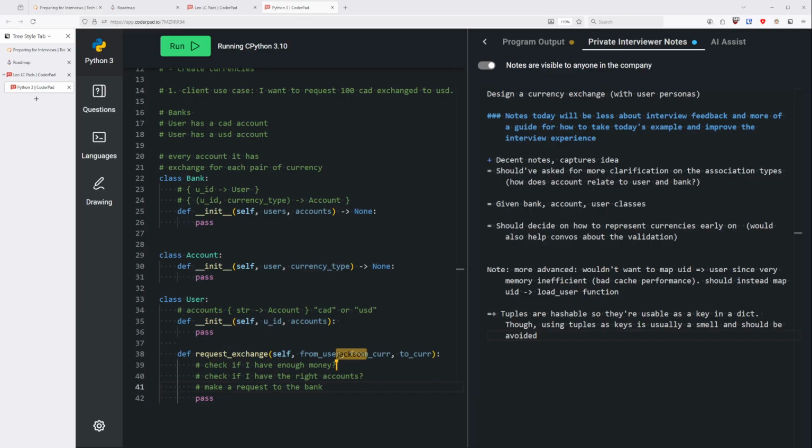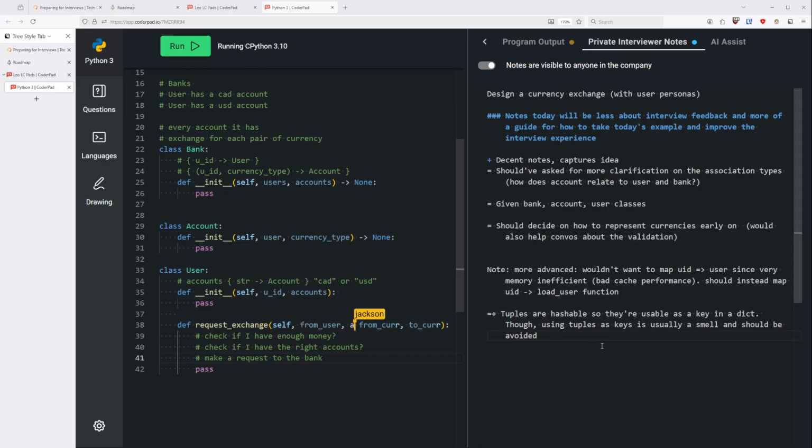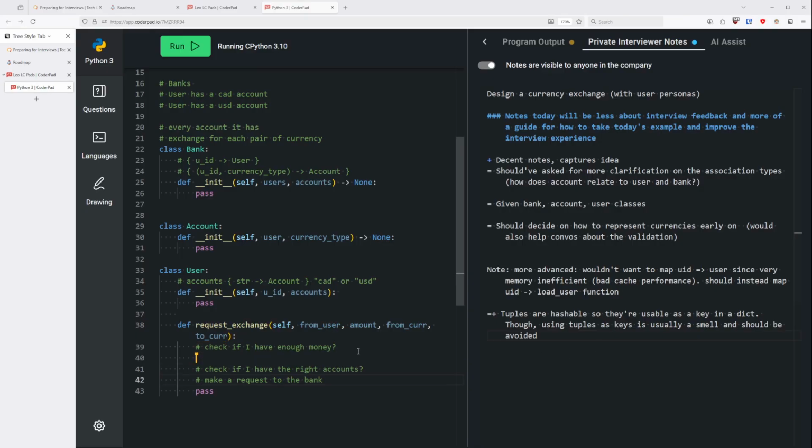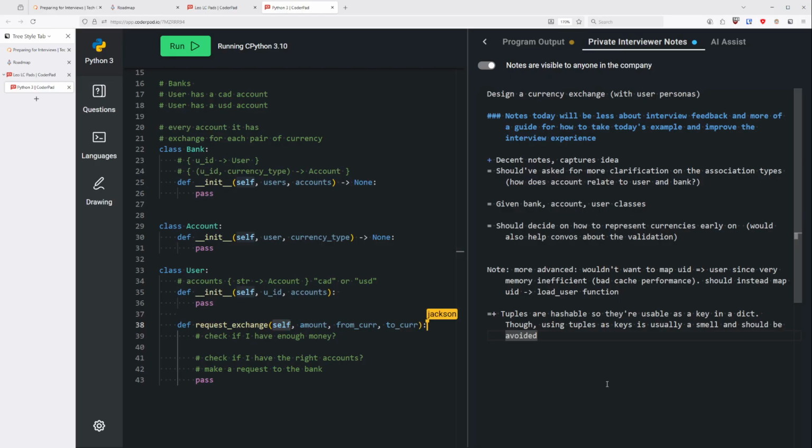Okay, so yeah, as you said, we need to get the amount as well. Do we need to check if we have enough money? Just to clarify, what's this "from user" about? Oh, sorry, this was meant to be for whose account we're looking at, but I guess we don't need it because we're in the user itself, so we have self. This is the user, right? Yes, sorry, that's correct.